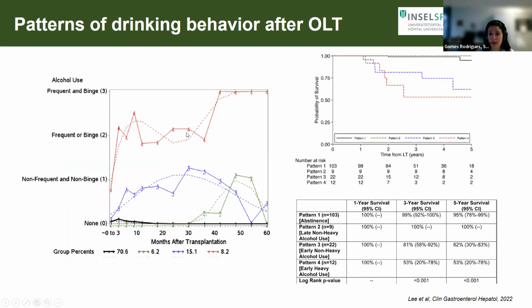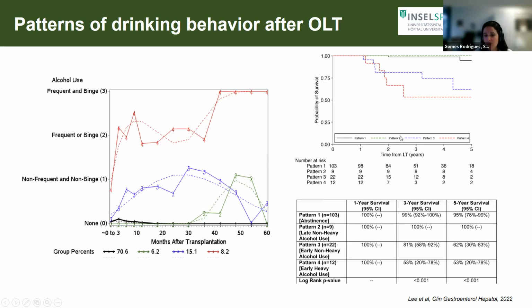Well, as you can see in this graphic here on the left, it varies a lot. So we have people who have just slips. We have people who have non-harmful, very light alcohol relapse, patients who have frequent and binge, or patients who have frequent alcohol and extreme binge.